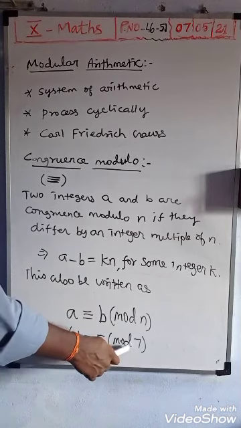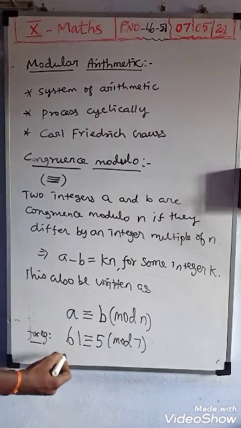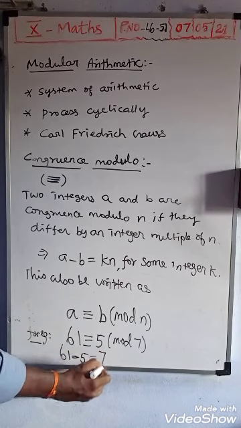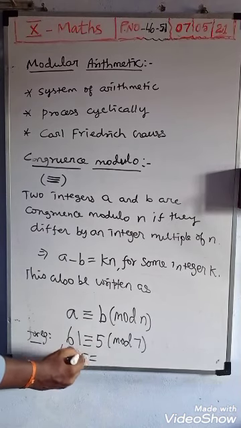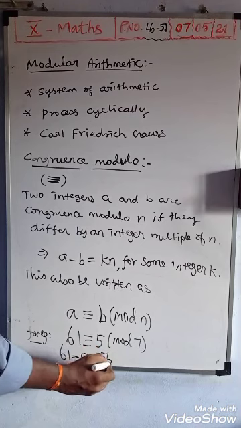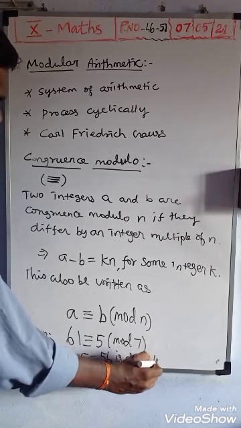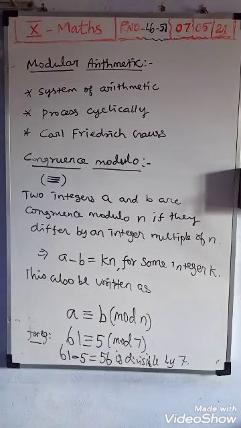Is 56 divisible by 7? Yes, 8 sevens are 56, so it is a multiple of 7. So 61 minus 5 is 56, which is divisible by 7. This is called congruence modulo.